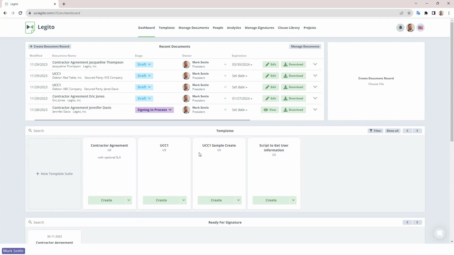So what I've done is I've created a UCC1 PDF template. So I'm going to show you the completed process first. So I'll actually open up an existing document I've created with this PDF and show you how that's attached. And then we'll actually look at the template itself. We'll create one and we'll show you how that mapping is done. So I'm going to open up an existing document you can see here that I've already created. Go ahead and click edit.